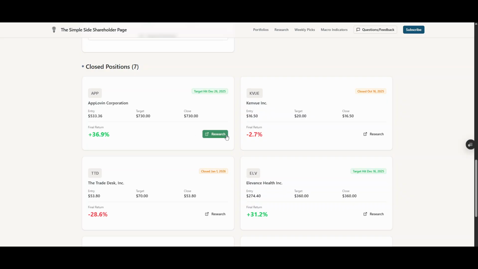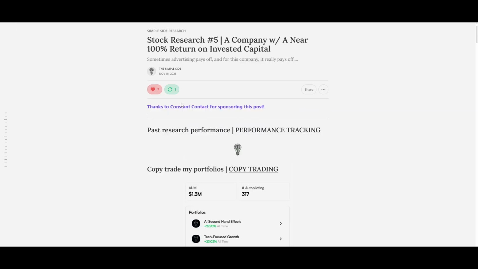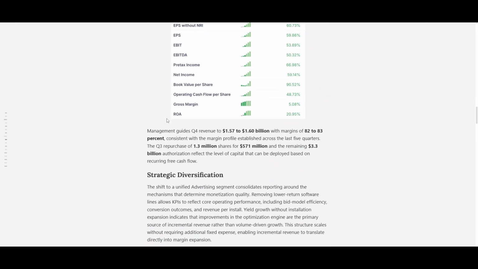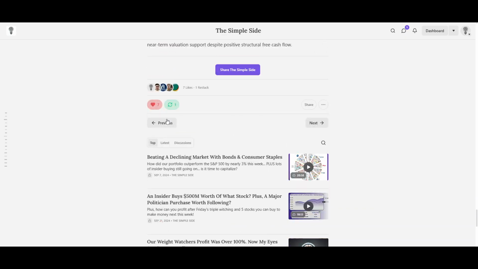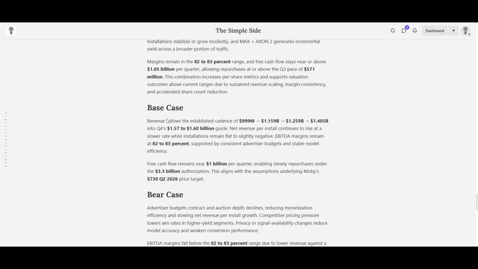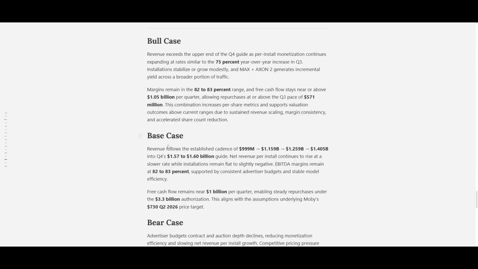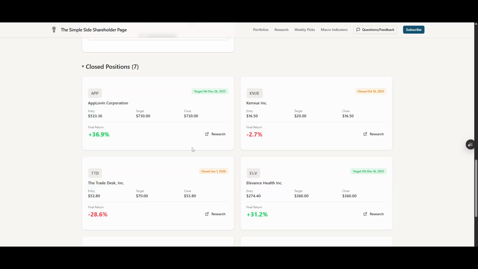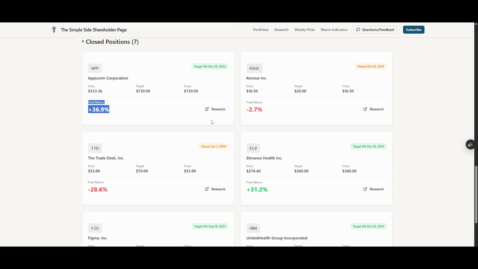And if you want to verify anything, you can just click on the research tab. You can scroll down. Let's go down to the very bottom here. And we've got our base case, which shows that 730 Q2 2026 price target. If I go back, 730 price target, and there you can see our final return has been hit. So anyway, you can see all this across the board.